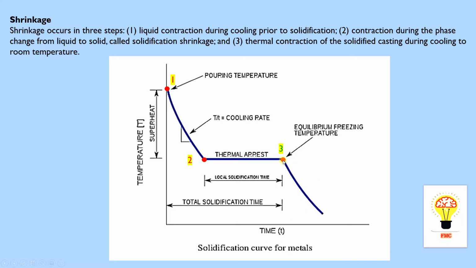Then after that, what is happening? Assume you are taking some XX alloy and the solidification temperature is 800 degrees. Then from 800 degrees to room temperature, only heat dissipation will take place, and it will be at the fourth point, room temperature.